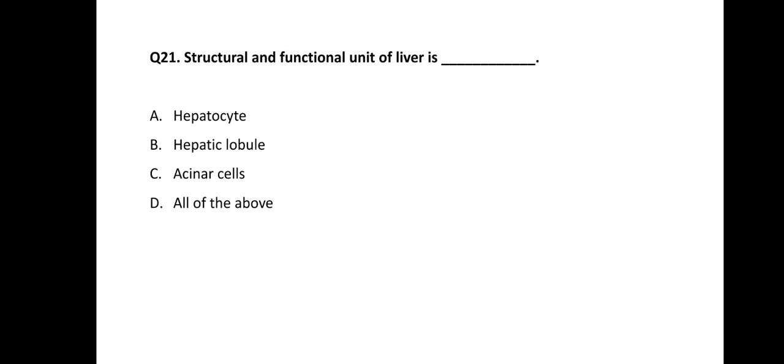Next one, question number 21. The structural and functional unit of the liver is dash dash dash. What is the structural and functional unit of the liver? Options are option A hepatocyte, option B hepatic lobule, option C acinar cells, and option D all of the above. So the correct answer of this question is option A, hepatocyte. Hepatocytes are the structural and functional unit of the liver.